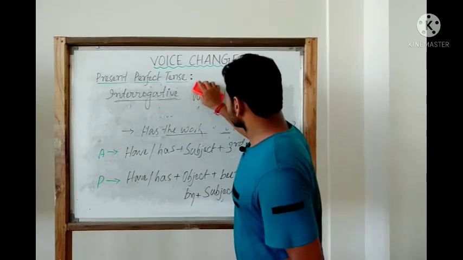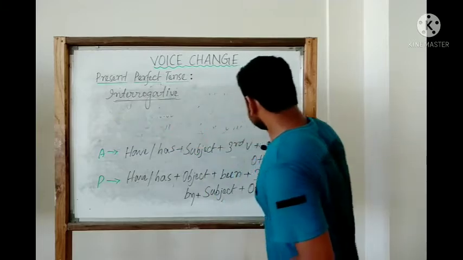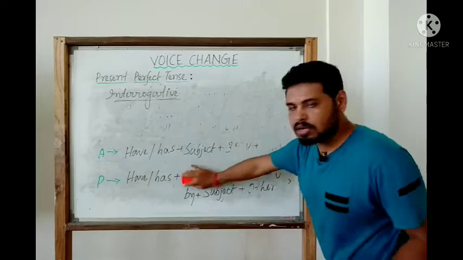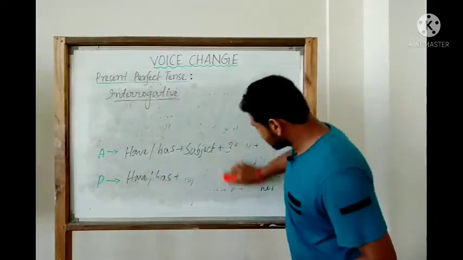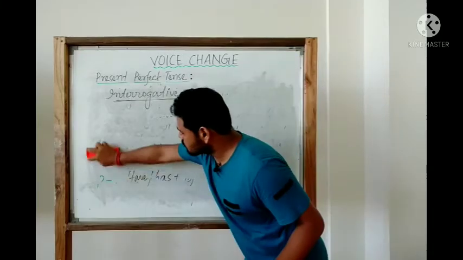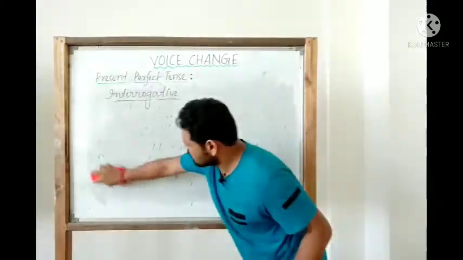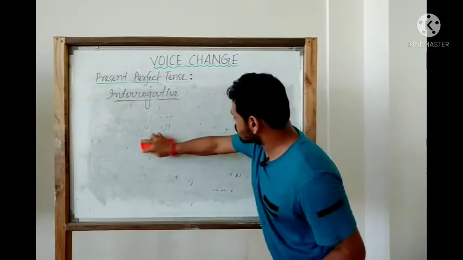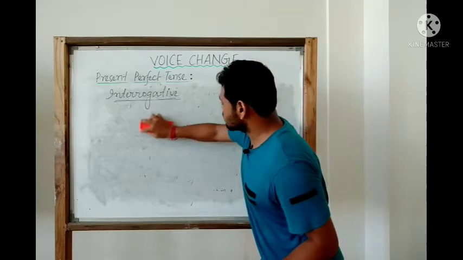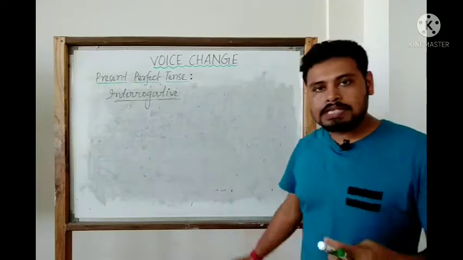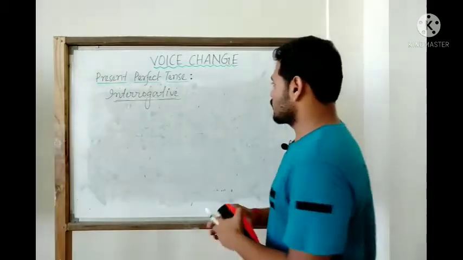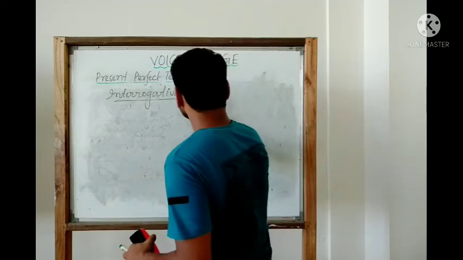So after the interrogative affirmative, we have the interrogative negative. This one also we would take an example. After that we will try to form the structure of the sentence, and like that we will try to understand how to change the interrogative negative sentence of the present perfect tense from active to passive. Okay. So this one is interrogative negative.